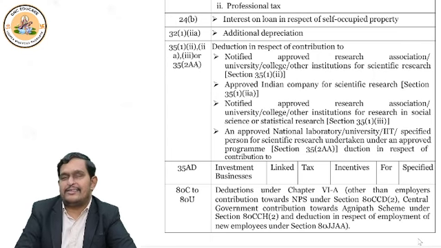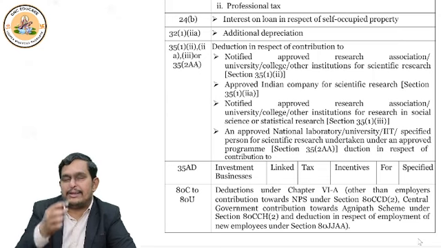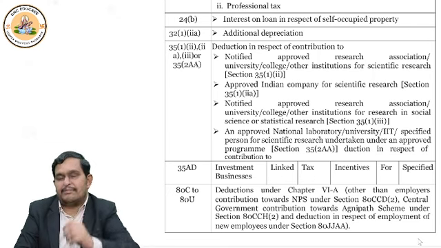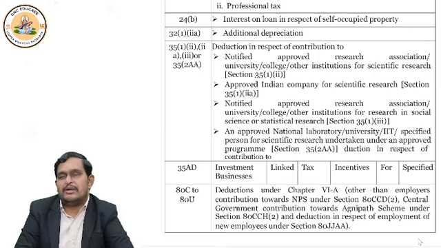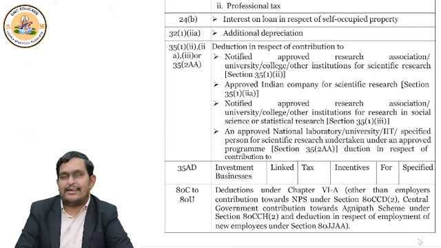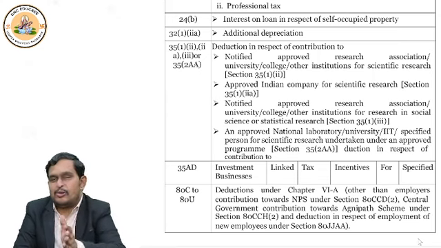Okay, but once you do the total of salary, house property, PGBP, capital gain, other sources, you get gross total income that we discussed. Once you get the gross total income, from that deductions under chapter 6A or deductions under section 80C to 80U.